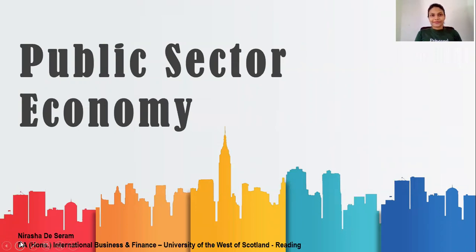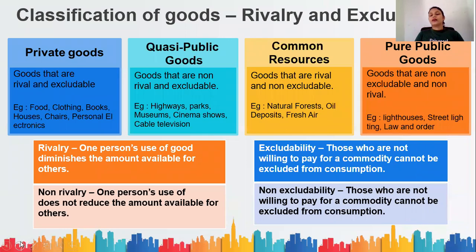So let's start. To start this lesson, you need to know this classification of goods based on rivalry and excludability. To know the classification, you need to know the meanings of these terms. Okay, so we'll see one by one what the meanings of rivalry, non-rivalry, excludability and non-excludability are. First we'll see rivalry.